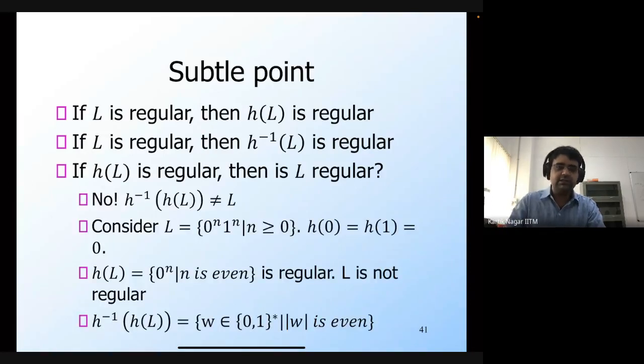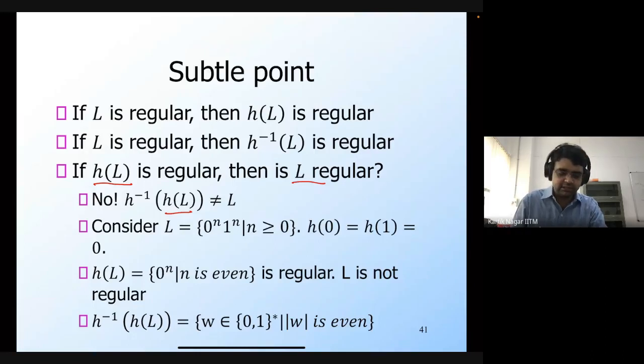However, if we consider this property, that if h of L is regular, then is L regular. This is saying that h of L is regular, and it's asking whether or not L is regular. It turns out that this is not correct. The reason is that h inverse of h of L is not L. Even though h of L is regular, and if you take the inverse homomorphism of a regular language you get a regular language, h inverse of h of L is not going to be equal to L, and that's why L need not be regular, even if h of L is regular.